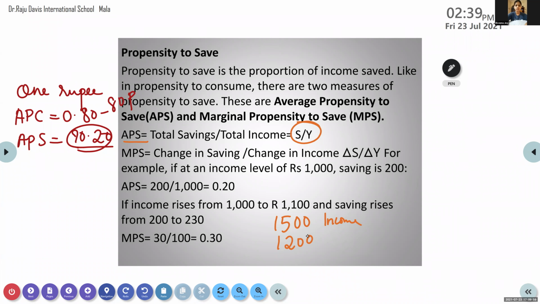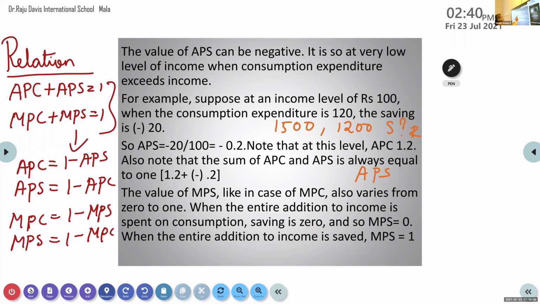Okay, in another example, if income is 100 but expenditure is 120, that is more than your income, and only then will the savings become negative. If it is less than that, it will be positive.